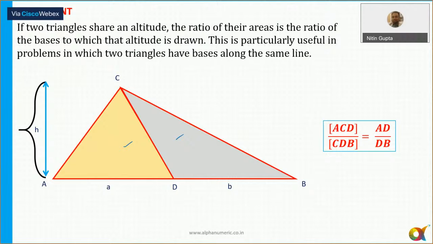Okay. So ratio of area is always proportional to the ratio of the bases, because from point C the height of both the triangles is the same. So height of both the triangles is the same. So ratio of area of these two triangles is here. So if I say the ratio of these two is equal to 3:4, so the area will also be 3K and 4K.